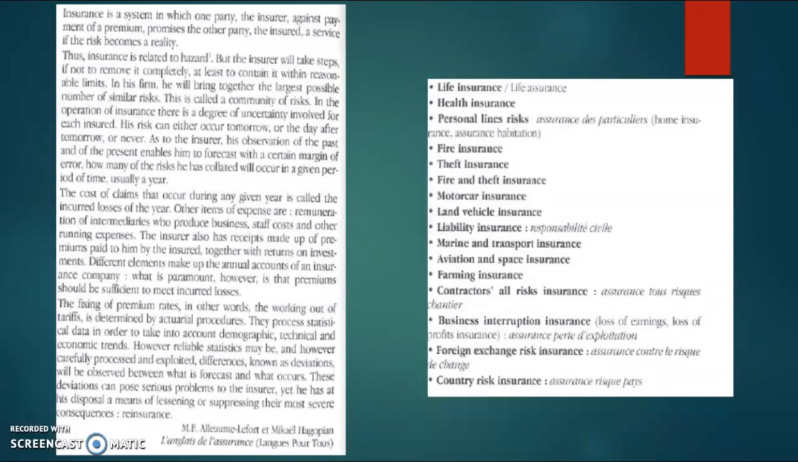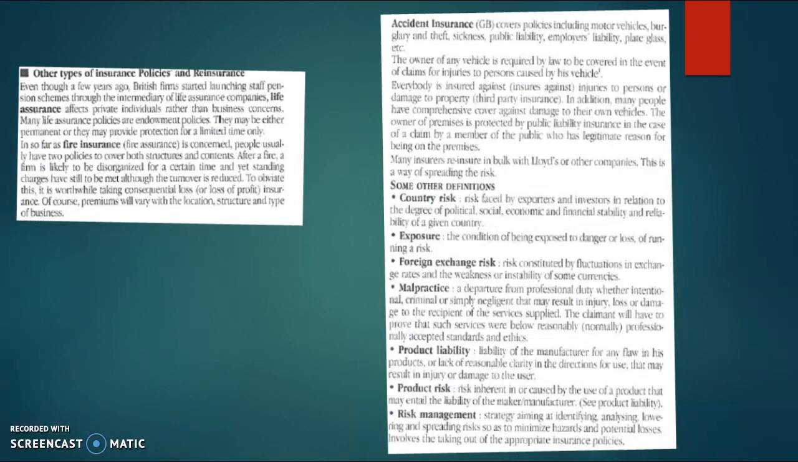So what are the different types of insurance? Life insurance, health insurance, personal lines risks, fire insurance, theft insurance, fire and theft insurance, motor car insurance, land vehicle insurance, liability insurance, marine and transport insurance, aviation and space insurance, farming insurance, contractors all risk insurance, business interruption insurance, foreign exchange risk insurance, and country risk insurance. Other types of insurance policies include reinsurance.